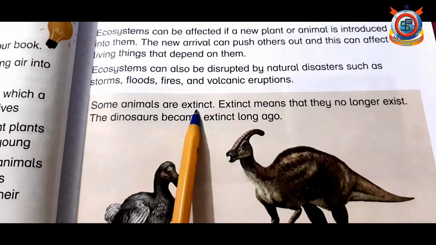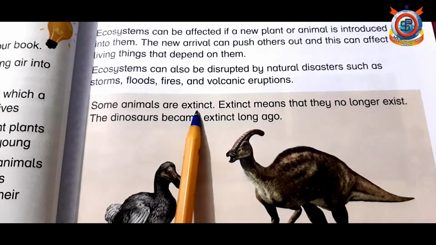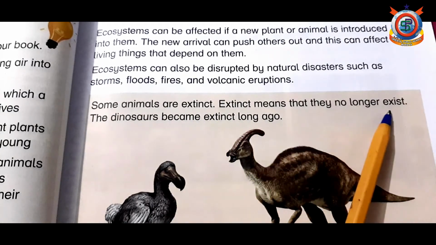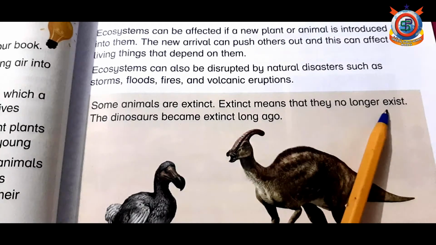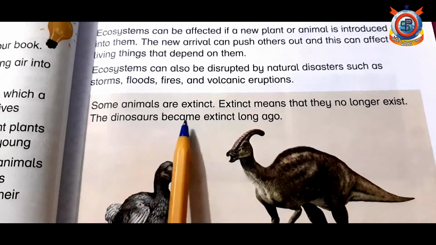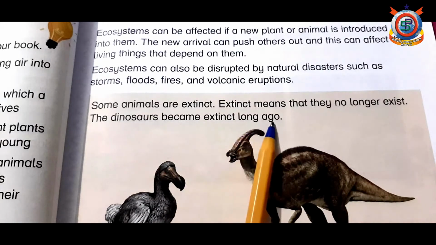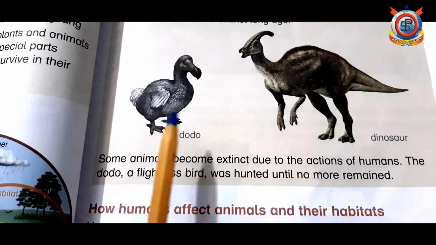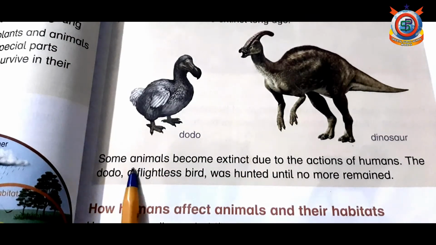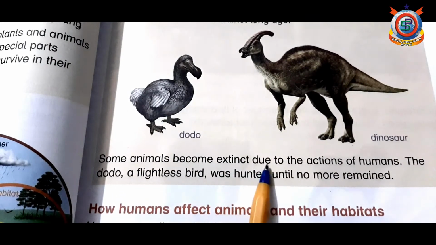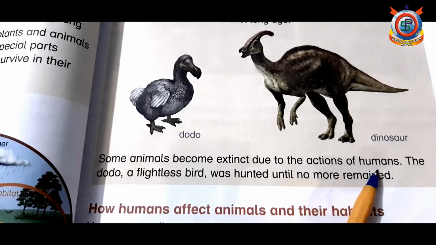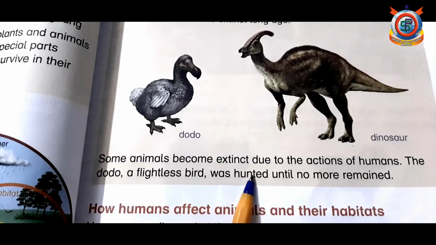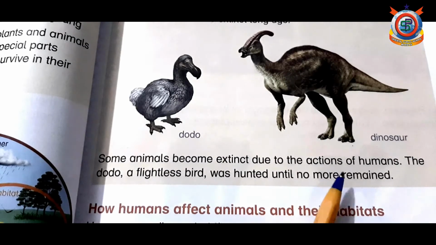Some animals are extinct. Now what is meant by extinct? Extinct means that they no longer exist. The dinosaurs became extinct long ago. This is a dinosaur. Dinosaurs and dodo. Some animals become extinct due to the actions of humans. The dodo, a flightless bird, was hunted until no more remained.